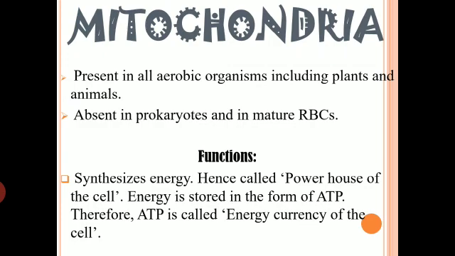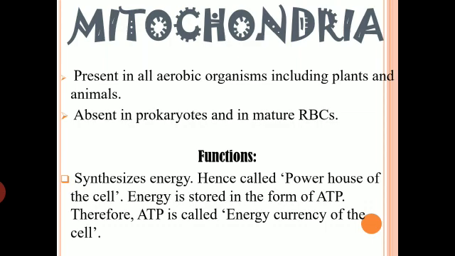Okay, when we talk about the functions of mitochondria, I have already told you that it is related to synthesis of energy, and because it is the site of energy synthesis, it is called the powerhouse of the cell.